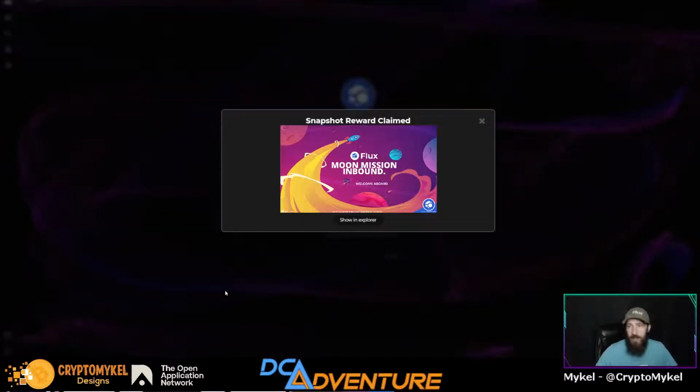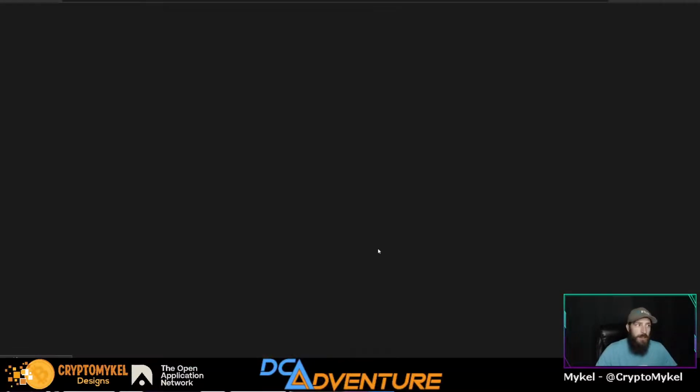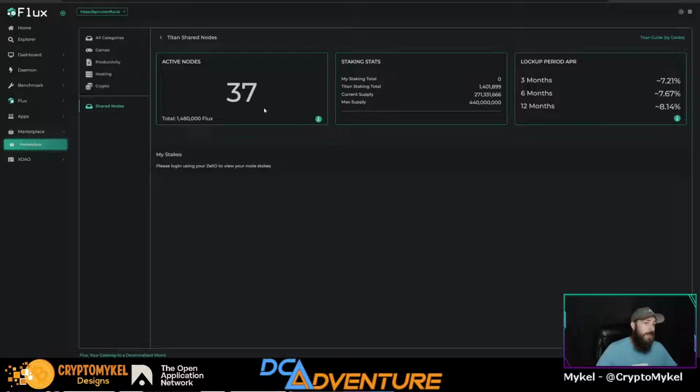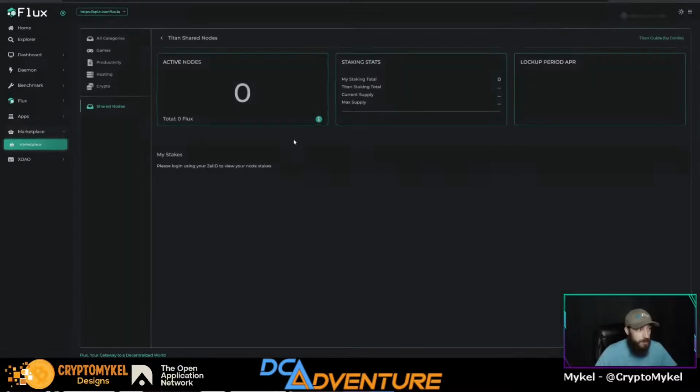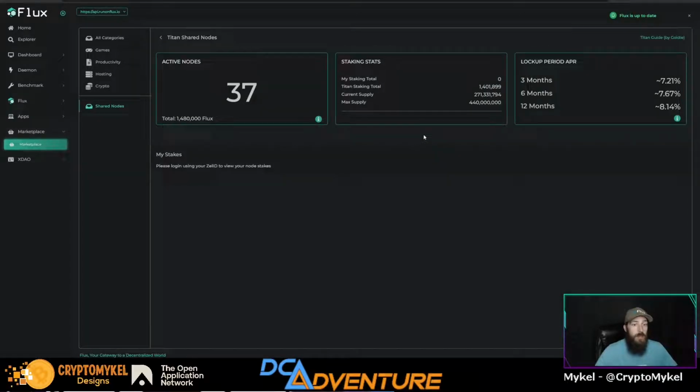All right, so all of this is blurred out. A lot of this stuff is blurred out for you, so you can't see this, but you can go ahead and click show and explore. Guys, remember that the Titan nodes are up and running. Now, when Fusion is up and running, I will be converting some of this over into mainnet Flux to put back into the Titan ecosystem.